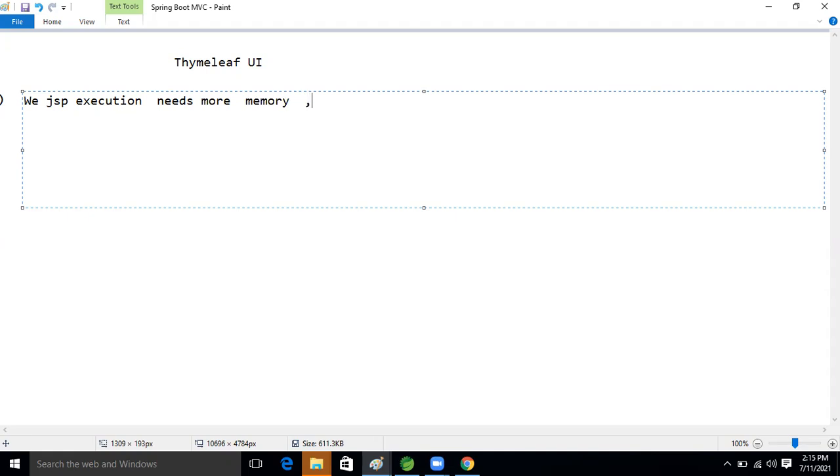I'm just revising these things, guys. Those who know JSP can catch up, but those who don't know, don't worry about that. We know that the request object is there, right? Then the response object is there.